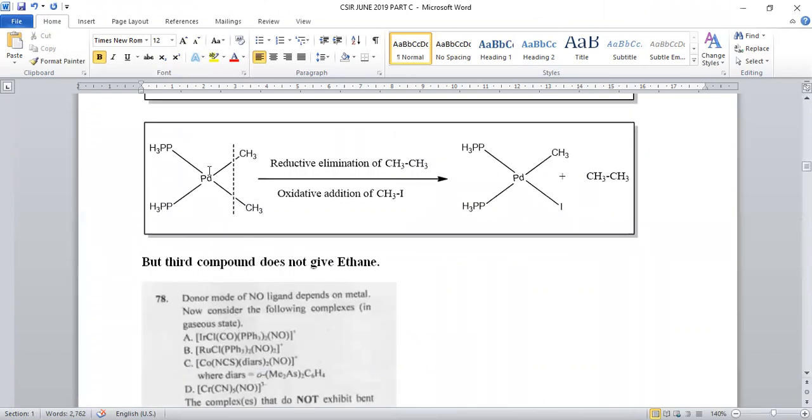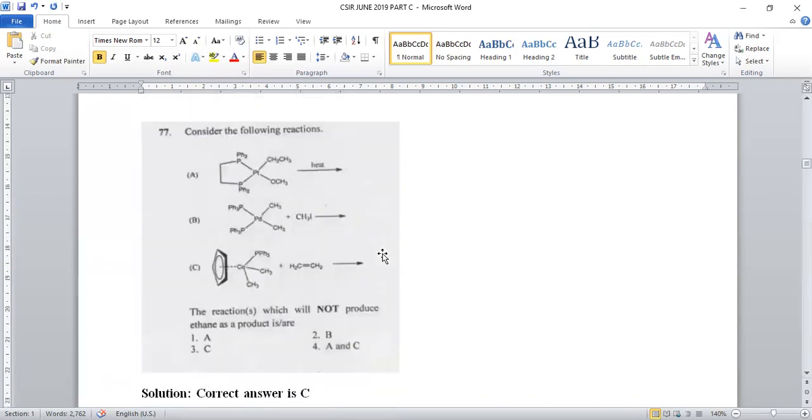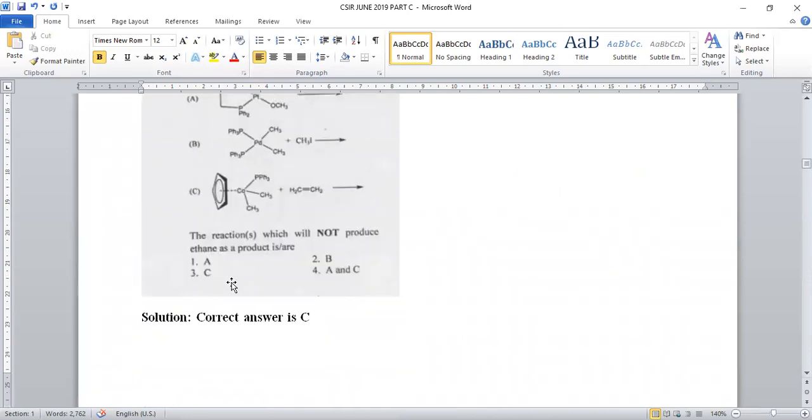And the next, second option will be palladium. When palladium was taken, PPh3, PPh3, it is having CH3, CH3 functional groups. When reductive elimination is possible and subsequent oxidative addition of methyl iodide, here it is able to give CH3CH3. But compound number 3 is not having that provision to generate ethane. That's why option number 1 and 2 are giving ethane. Option number C is not giving. Which is not giving? Option number C. The correct answer is 3.